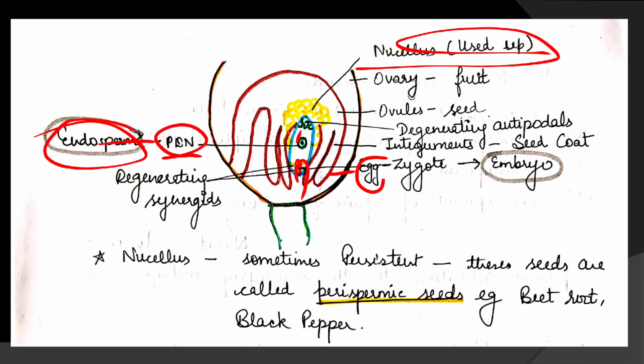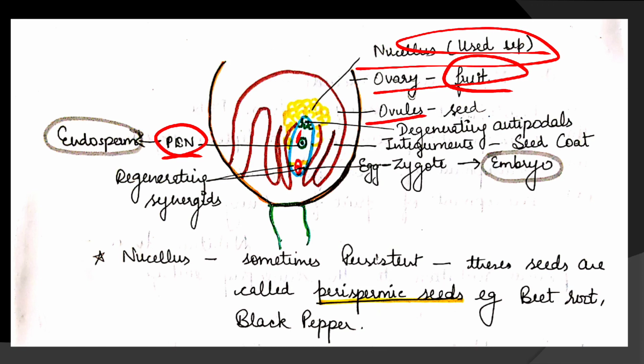The egg fuses with the male gamete to form the zygote. Zygote will develop into embryo, and this ovary will form fruit, ovules form seeds. What are the parts of the pistil that I am talking of? What are they forming now? The ovary will form fruit and ovules form seeds, and these antipodals get degenerated.